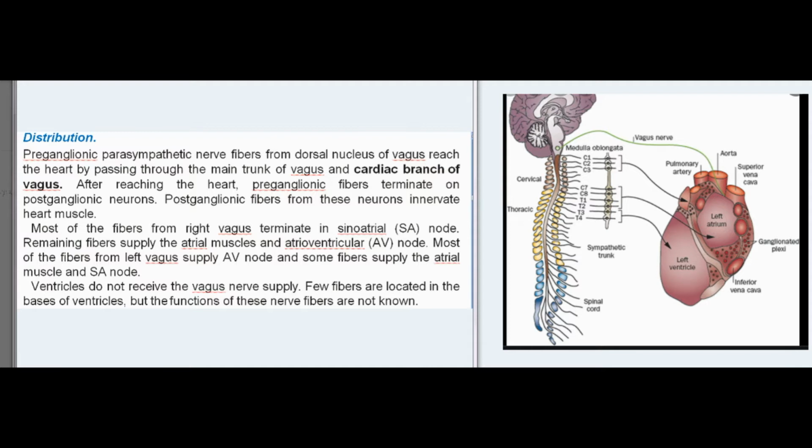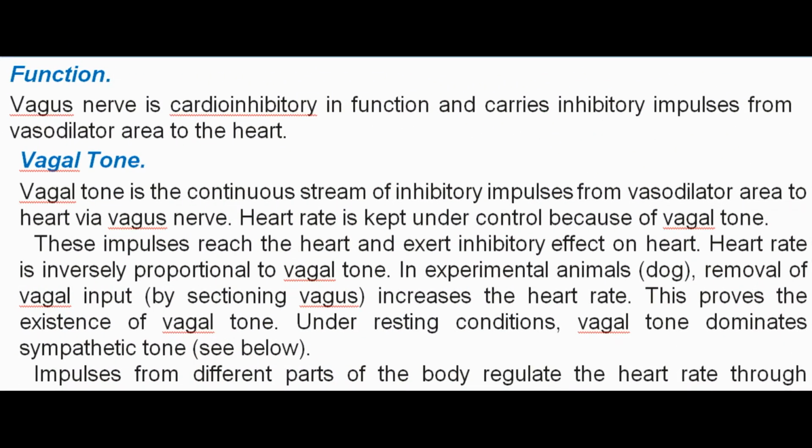Ventricles do not receive the vagus nerve supply. Few fibers are located in the bases of ventricles, but the functions of these nerve fibers are not known. Function. Vagus nerve is cardioinhibitory in function and carries inhibitory impulses from vasodilator area to the heart.